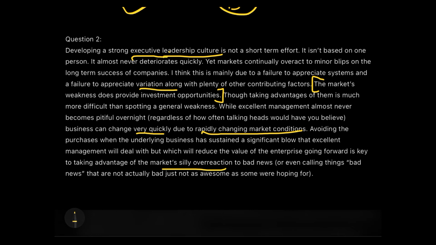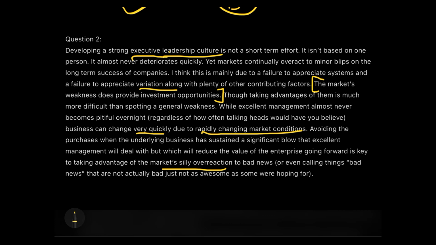Why is it a silly overreaction? Bad news means, suppose the market is going down, so people start reacting in a very stupid manner. They will sell. It is a general trend, like something was 100 rupees and it fell down to 80 rupees. So people will be afraid that they don't want any more loss, so they'll take out their money at 80 only. I'm okay with 20 rupees of loss.